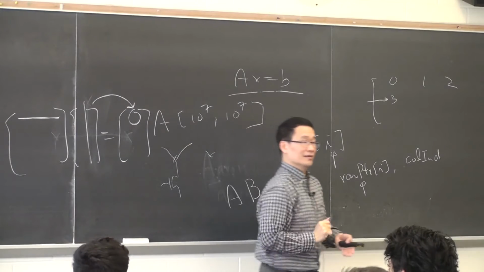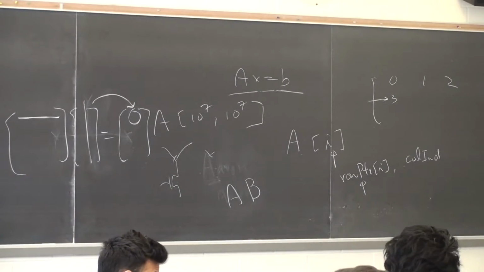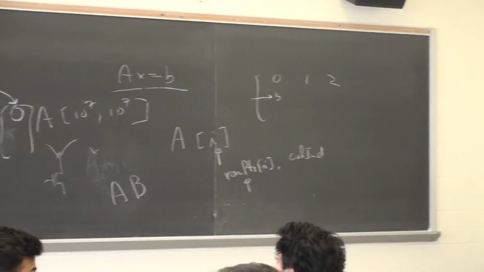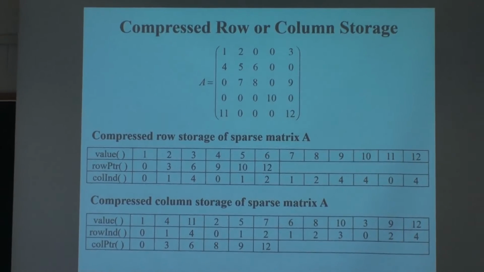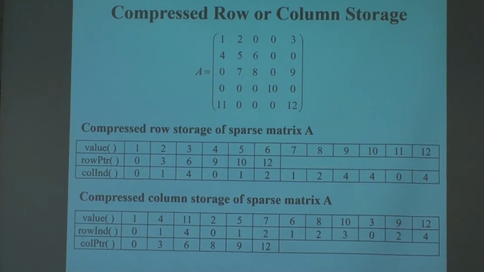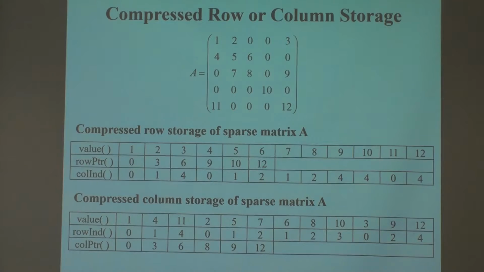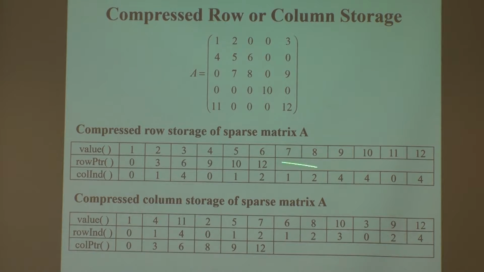Yes, Minda. So we have 6 rows and 5. Oh yeah, 5 rows. Why do we also need to have the very last pointer pointing to the position 12? The 12 tells you how many non-zero elements you have. The first 0 is not needed. I can agree. Okay, so 12 is unknown though. I mean, for this matrix, it's 12. But it doesn't have to be 12, right? For a general 5 by 5 matrix, the last number doesn't have to be 12. It just tells you the total number of non-zero elements.